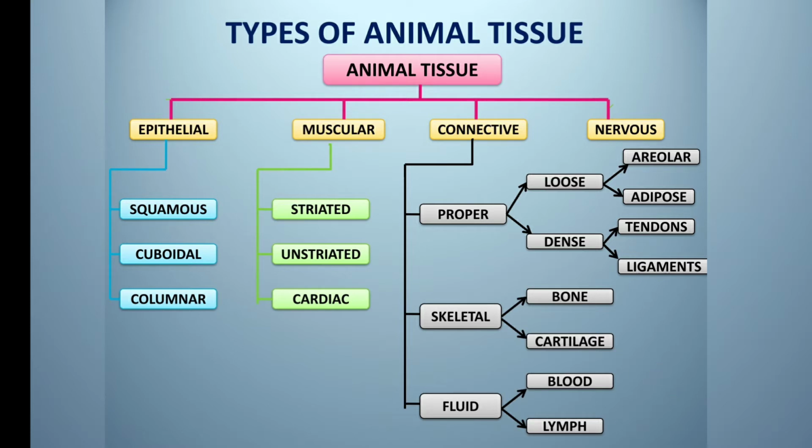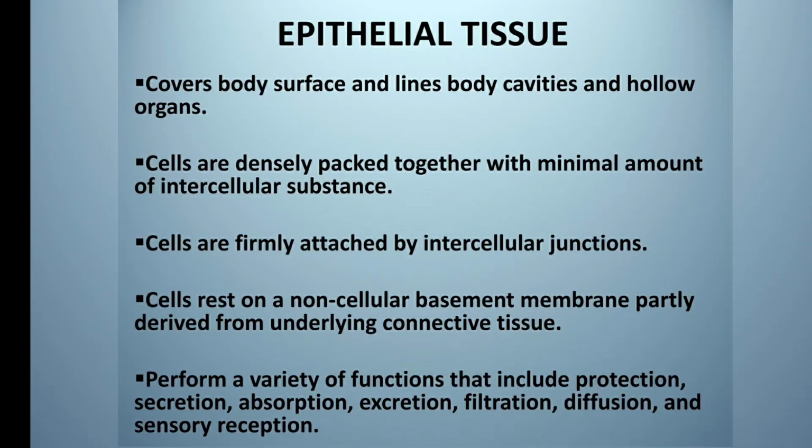After connective tissue, let's see the nervous tissue. These are specialized for the conduction of impulses and are found in the brain, spinal cord, motor nerves and sensory nerves. After this, let's discuss the epithelial tissue in detail.